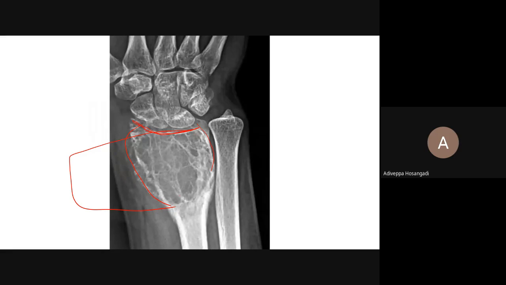Okay. So I'll explain the management also here so that you will remember easily. So what is the management of giant cell tumor? Extended curettage. Very good. So it is curettage. What is curettage? You make a window here. Dry mopping?